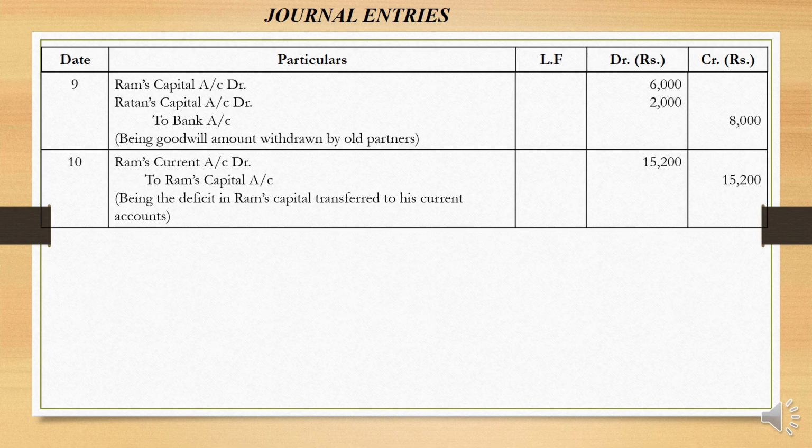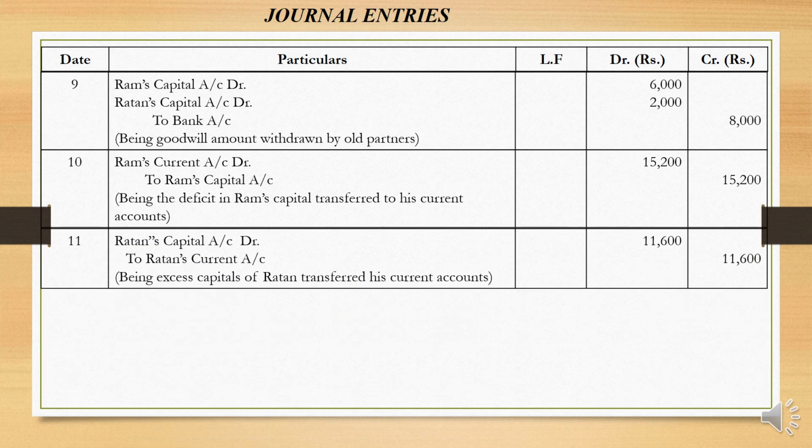Next one, Ram's current account to Ram's capital account. As we have calculated the balance supposed to be there, the excess is transferred to their current account. So here in Ram's current account, there is a debit balance. There is a deficit of 15,200. Therefore, this is transferred to his current account. As far as Ratan is concerned, there is an excess capital which is credited to his current account. Okay, so these are the journal entries.